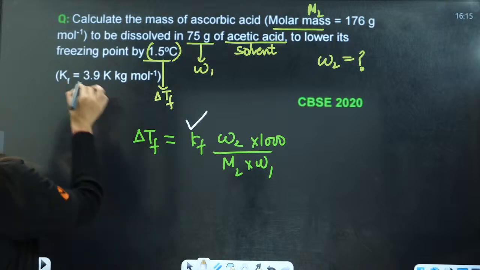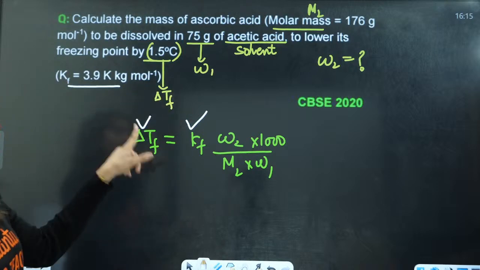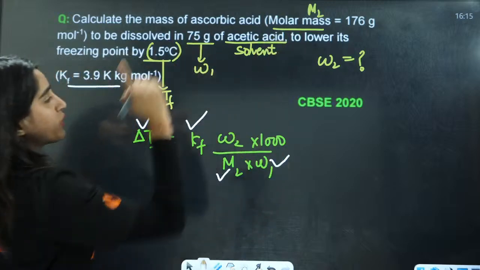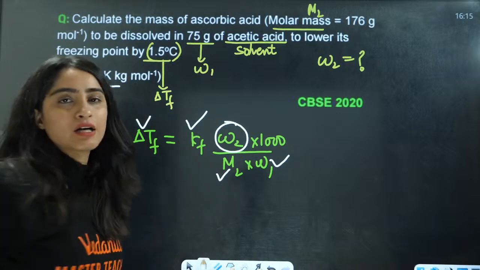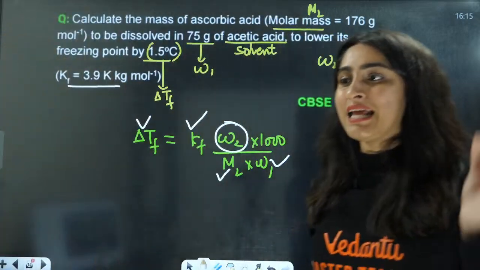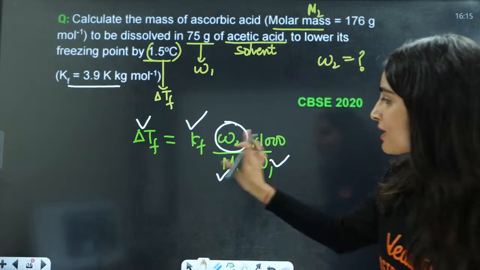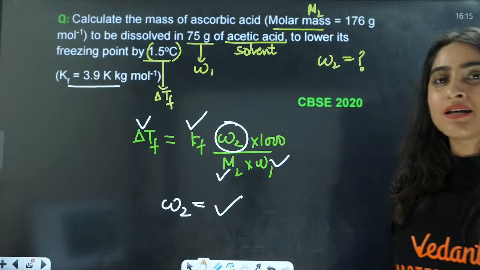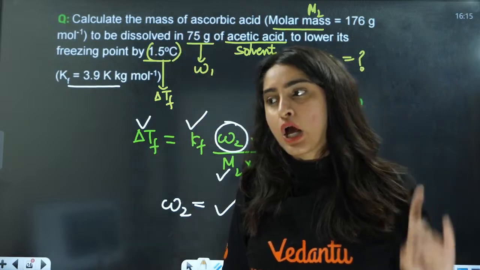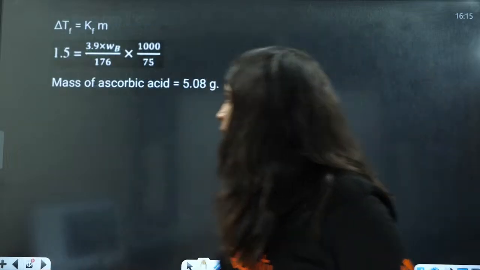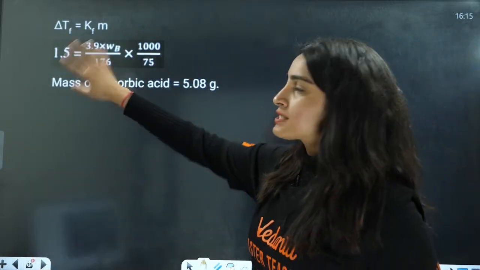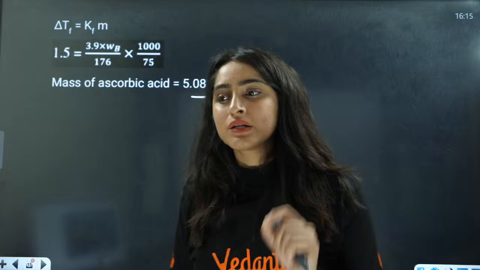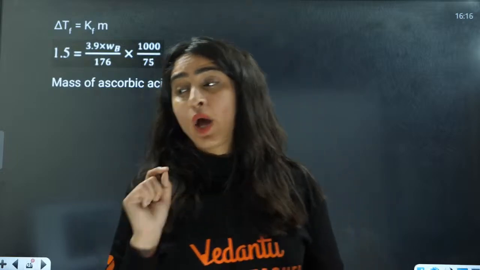You know the value of KF here, that is given to you. You know the value of delta TF, M2, and W1, all given to you. Here we have only one unknown quantity, that is W2. Just put the values here and you will have the value of W2, that is the mass of ascorbic acid. Okay guys, understood this? Just put the values here. Mass of ascorbic acid will turn out to be 5.08.